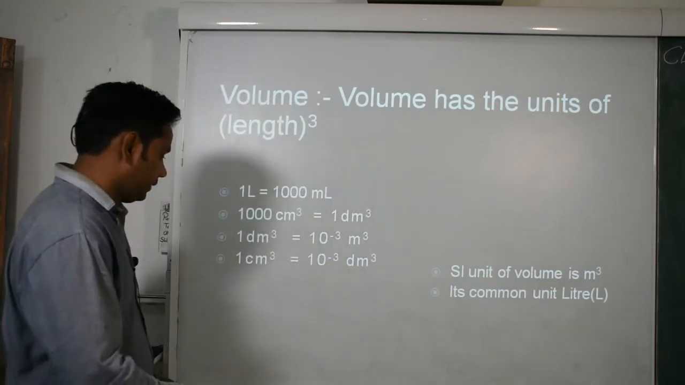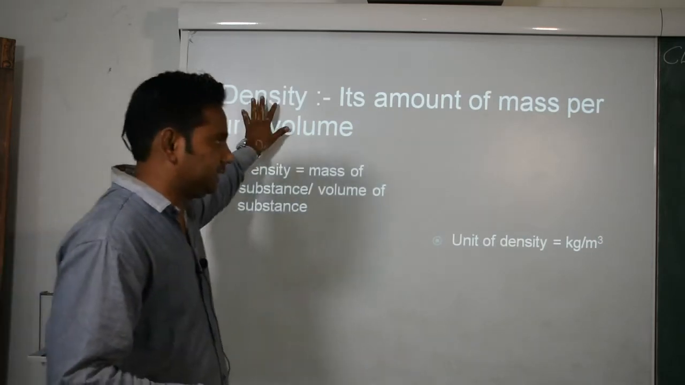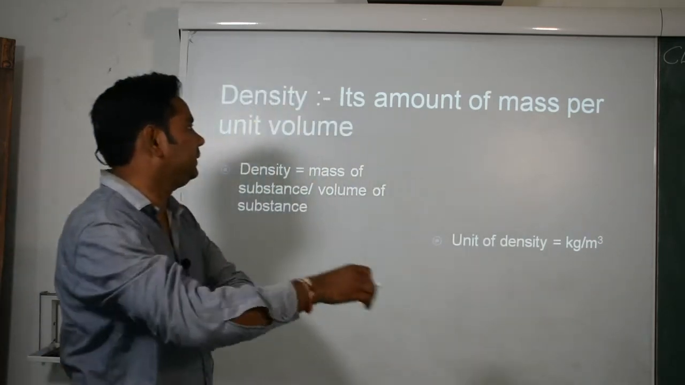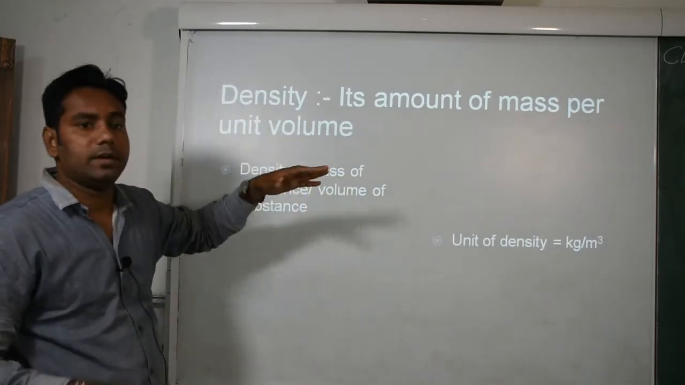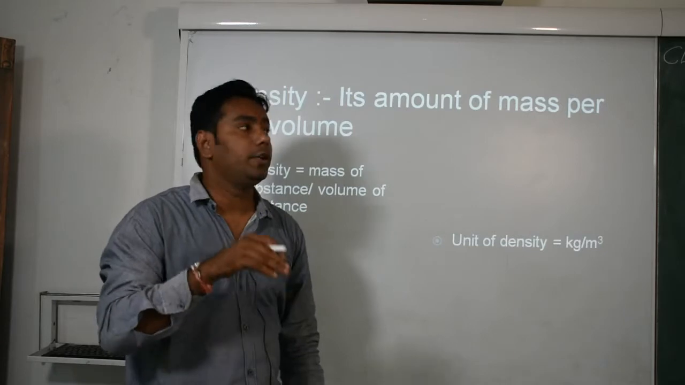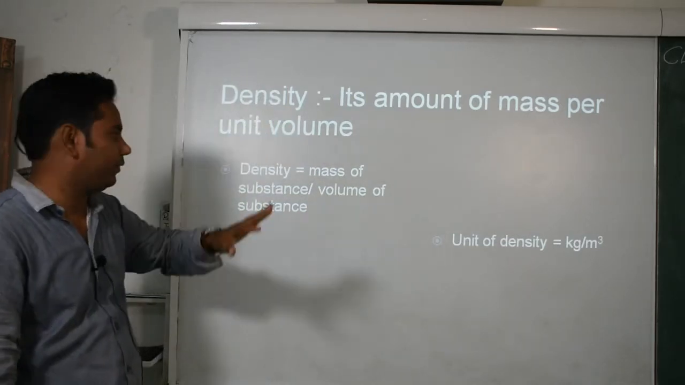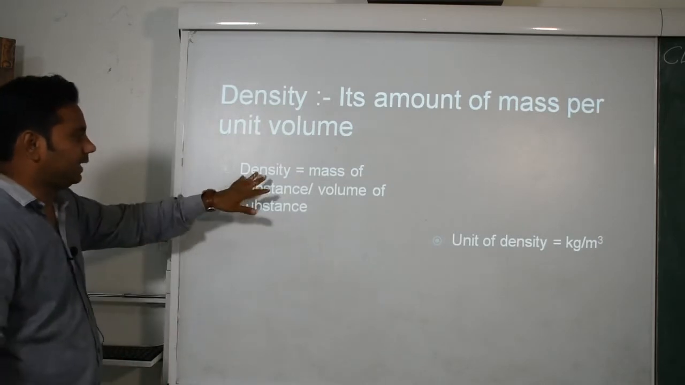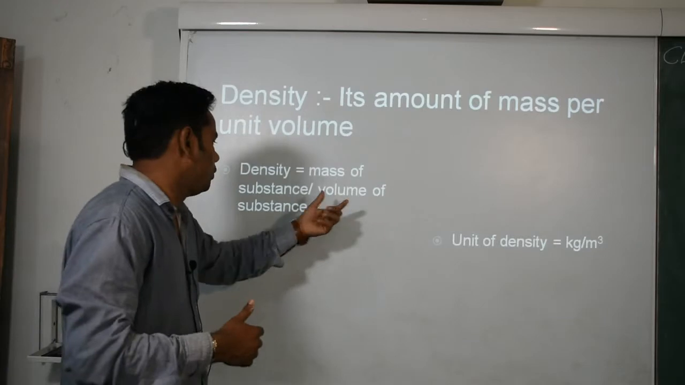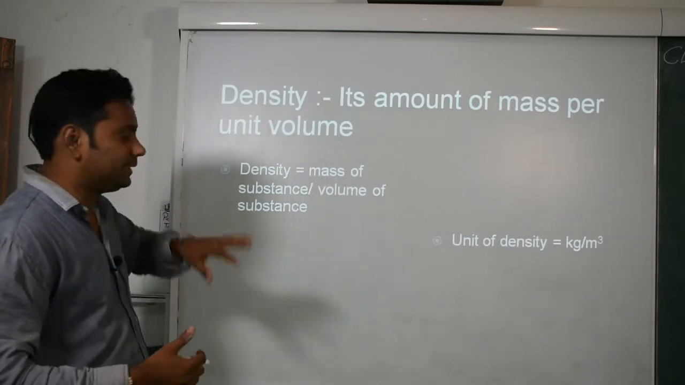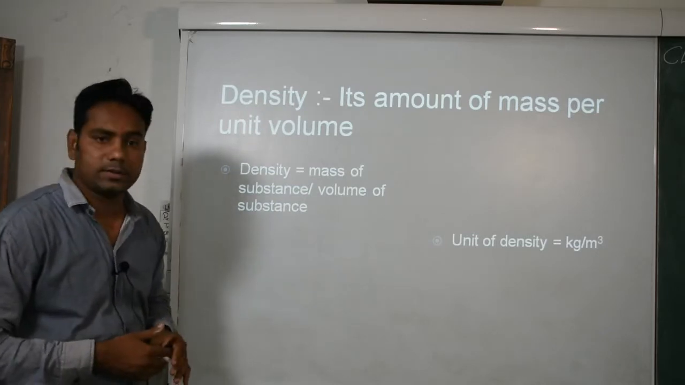Okay, then our next derived unit is density. What is density? It is the amount of mass per unit volume. It's called density. I have one formula: density is equal to mass of substance upon volume of substance.